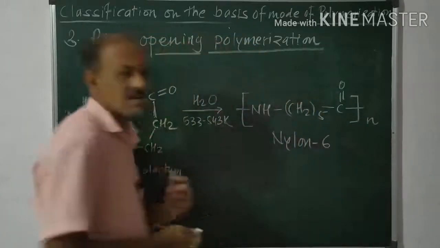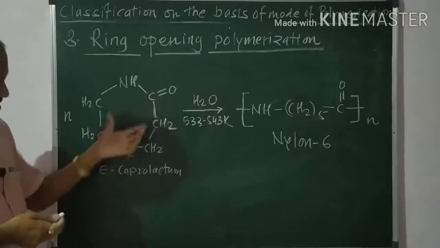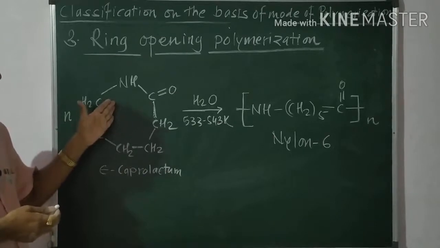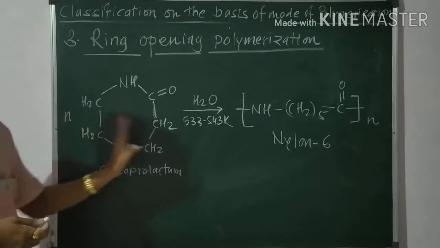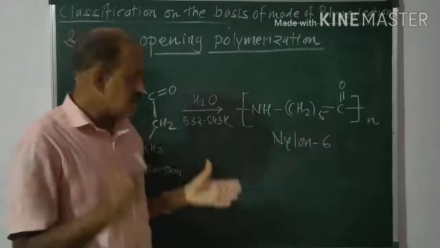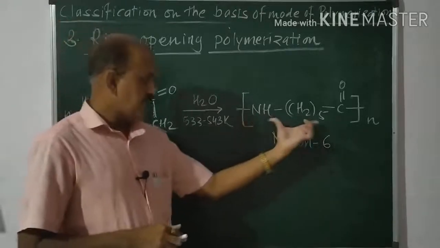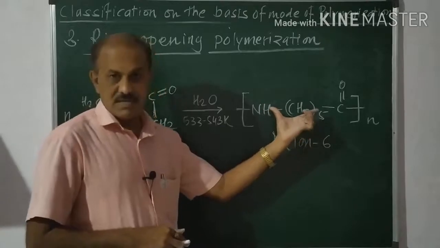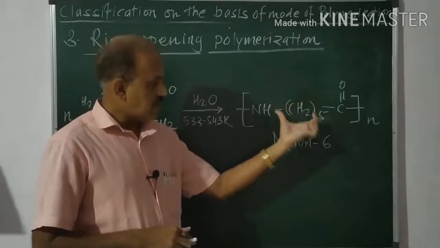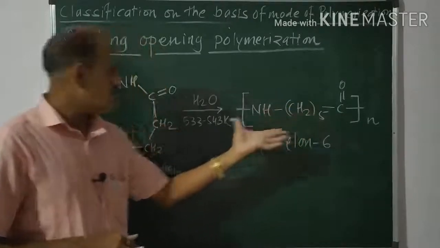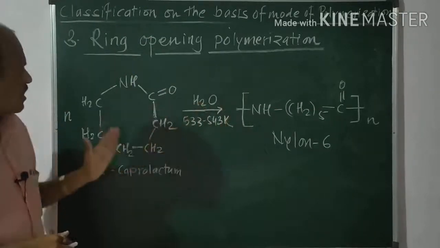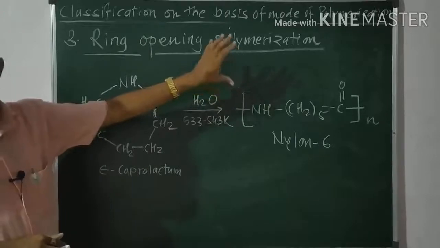In this way, in ring opening polymerization, the ring can be opened in the form of a chain. One thing is most important here: the elemental composition of this repeating unit is the same as that of the original monomer. So it is important. In this way, we have discussed ring opening polymerization.